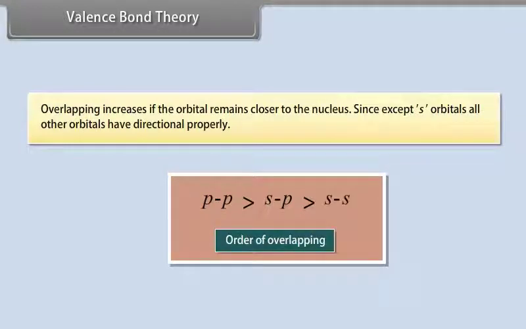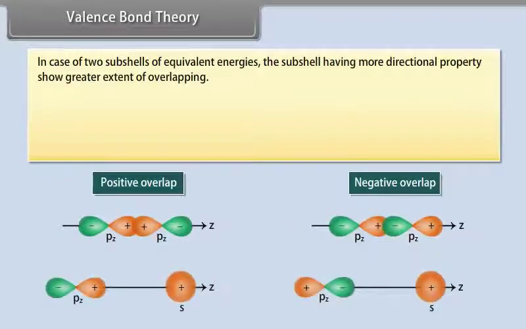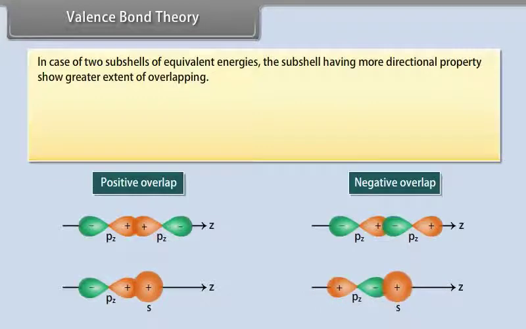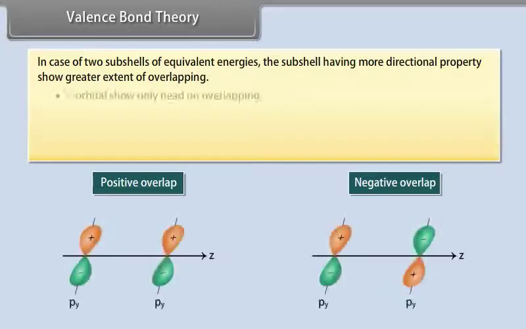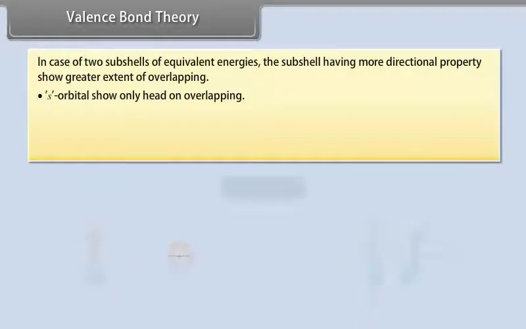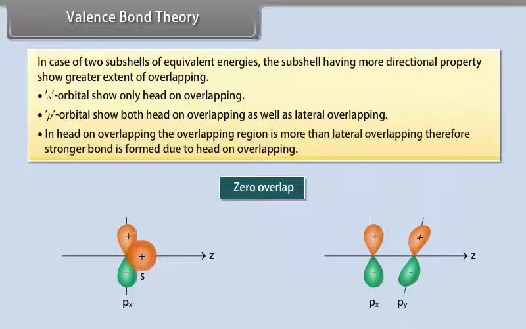Except s orbitals, all other orbitals have directional property. In case of two subshells of equivalent energies, the subshell having more directional properties shows greater extent of overlapping. S orbitals show only head-on overlapping. P orbitals show both head-on overlapping as well as lateral overlapping. In head-on overlapping, the overlapping region is more than lateral overlapping. Therefore, a stronger bond is formed due to head-on overlapping.